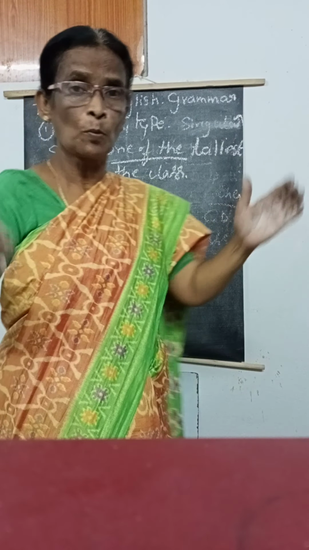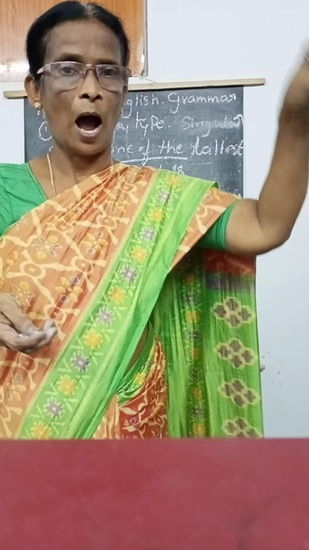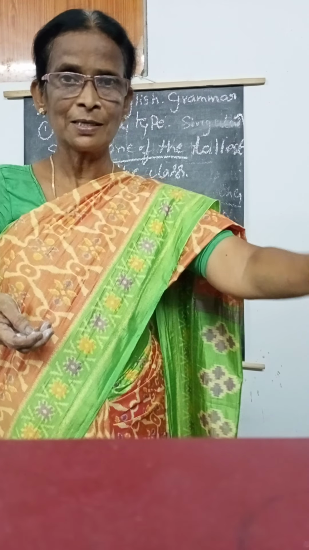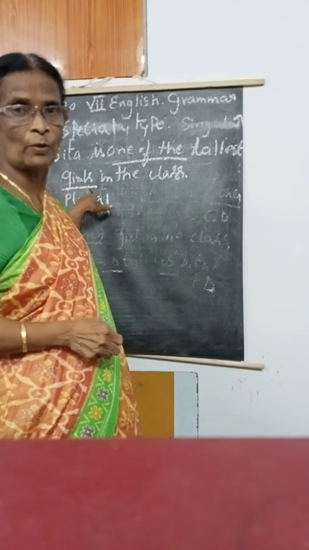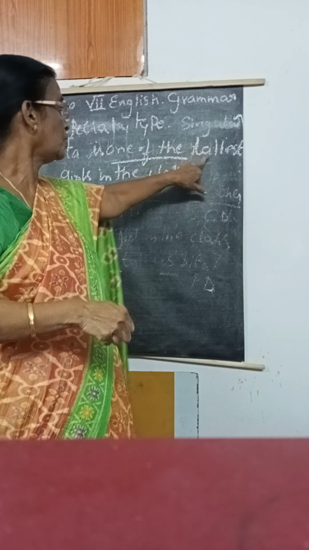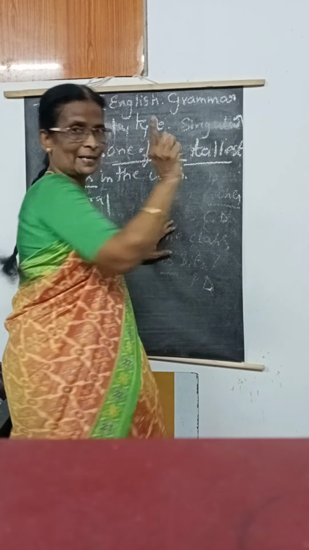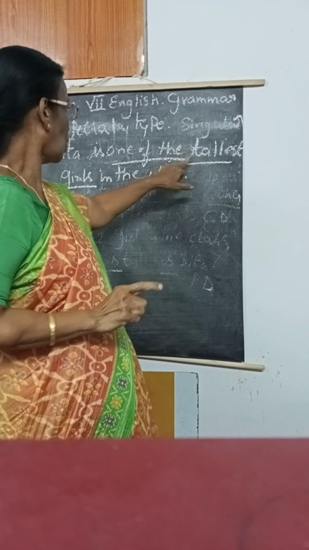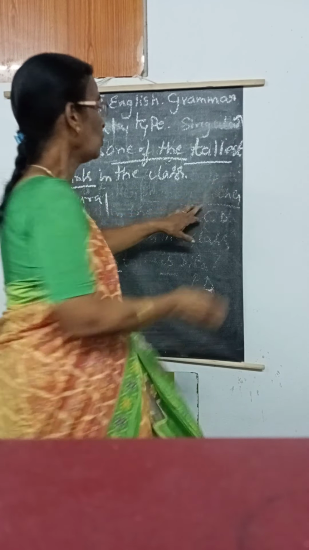"One of" means most students are tall, but we selected only Sita. Sita is one among them. More are there. That's what we wrote. The common noun is plural. So Sita is one of the tallest girls in the class. Before the adjective, "the" is common, I told. Okay. So, tallest girls in the class. This is the superlative degree.